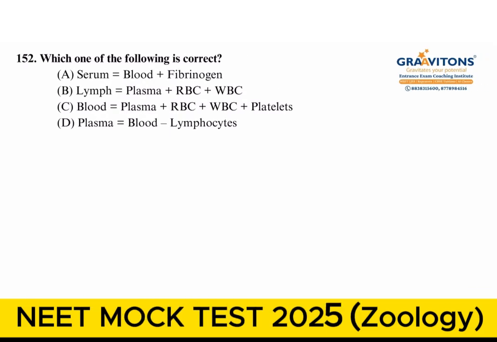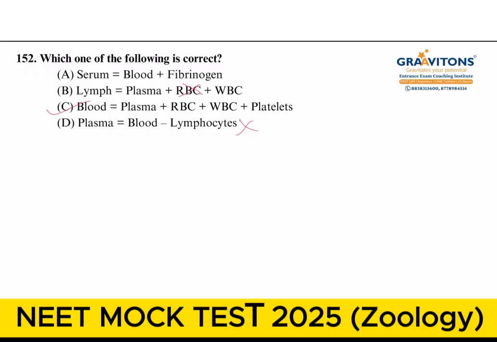Next question, which one of the following is correct? Serum will be equal to blood plus fibrinogen? No. Lymph will not have RBCs. Plasma is blood minus lymphocytes? No. Then the suitable option is option C. Blood will be comprising of all these components.